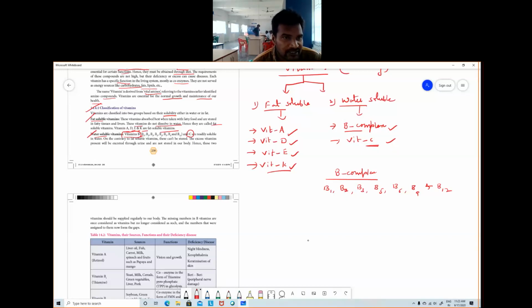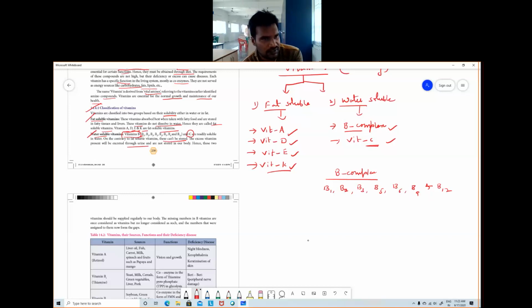Hence called fat soluble vitamins. Next one, on the contrary to the fat soluble vitamins, come to the water soluble, they cannot be stored. Water soluble vitamins cannot be stored in our body. The excess vitamins present will be excreted through urine.